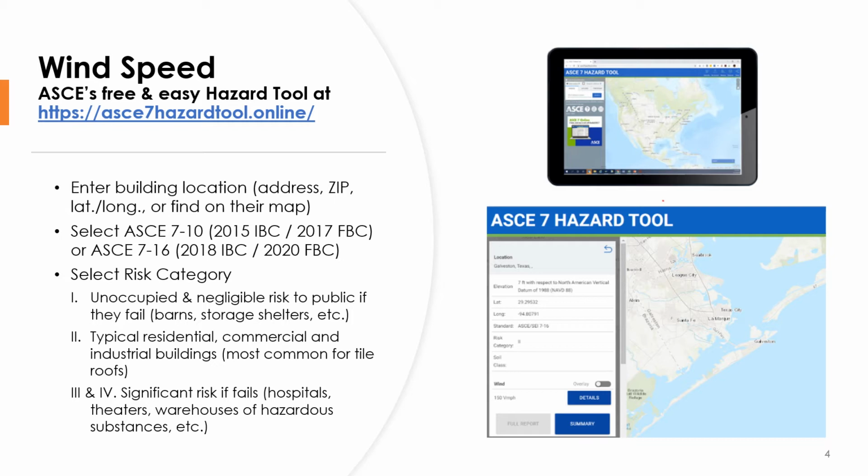Then select the risk category, 1, 2, 3, or 4. Risk category 1 is for unoccupied or negligible risk buildings if the building were to fail, such as a barn or storage shelter. Risk category 3 or 4 is for significant risk buildings if they fail. So hospitals, theaters, warehouses of hazardous substances, any place that has a lot of people and if it were to fail could cause significant harm to people. Most tile roofs are typically risk category 2, whether they're residential, commercial, or industrial buildings. So 2 is typical for most tile roofs.